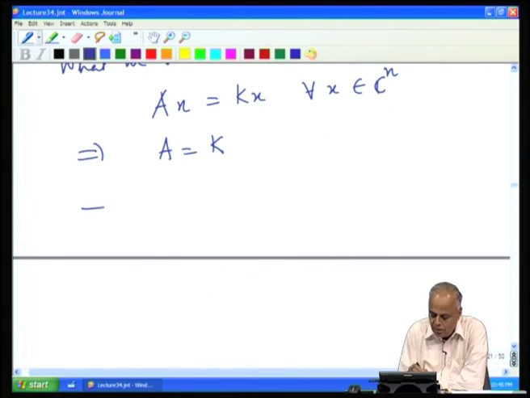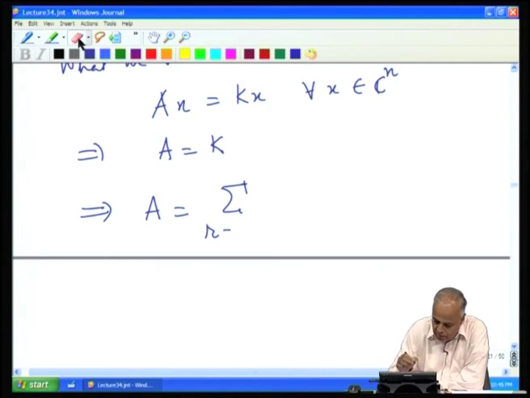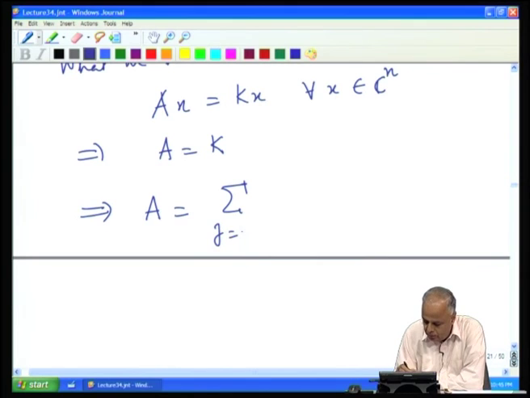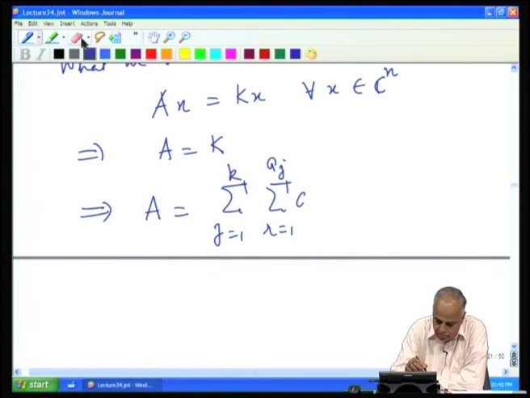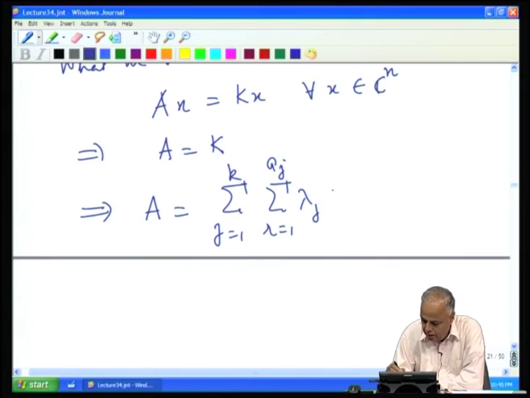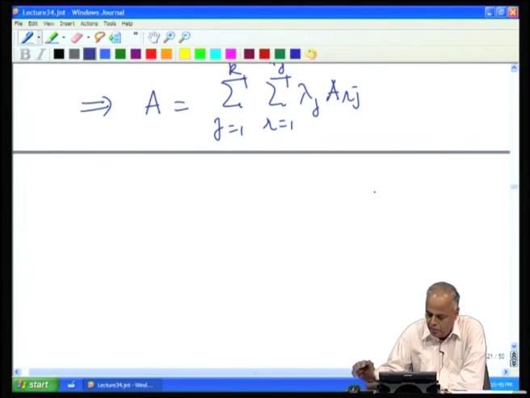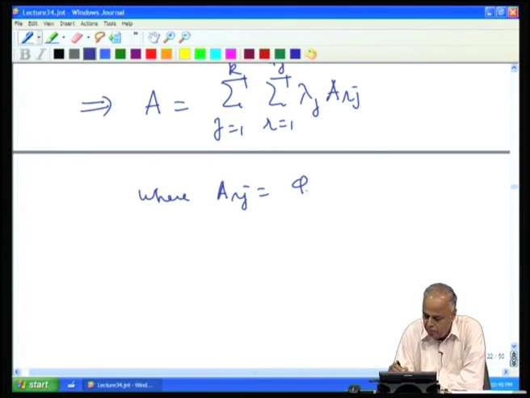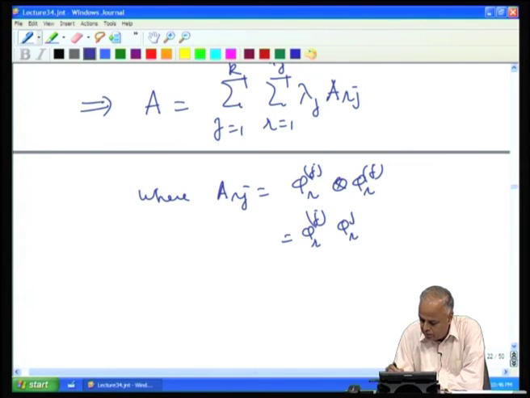So, therefore, we have A equal to the sum over j equal to 1 to k, r equal to 1 to a_j, λ_j A_r^j, where A_r^j again I repeat is φ_r^j tensor φ_r^j, which is the same as φ_r^j φ_r^j star.